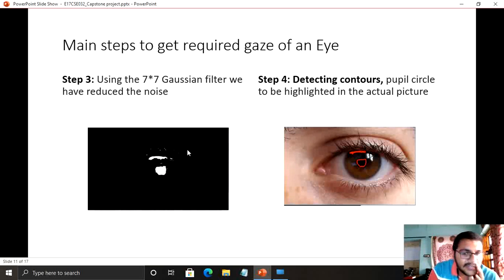After this, our main task is to denote the contours. Contours in the sense the outline around the pupil. If we have the proper outline around the pupil, it will be easy for us to calculate the diameter. We should also mark the thickness of the line around the pupil and also the diameter of the pupil. Once we get this, we'll directly get the diameter.